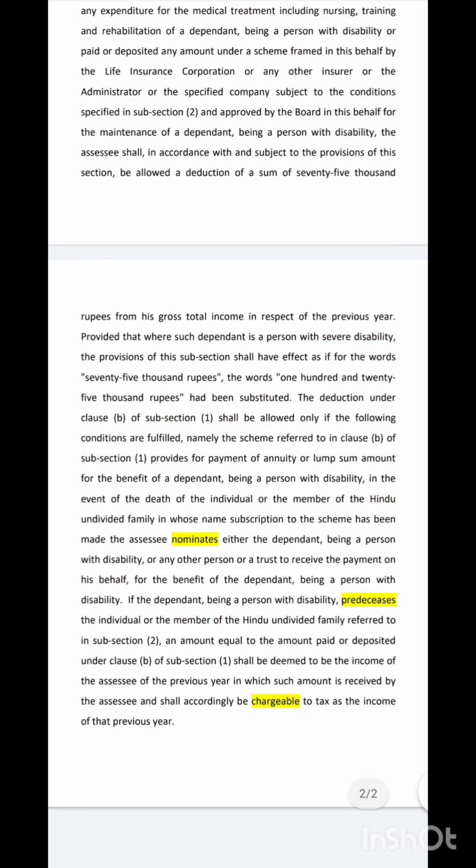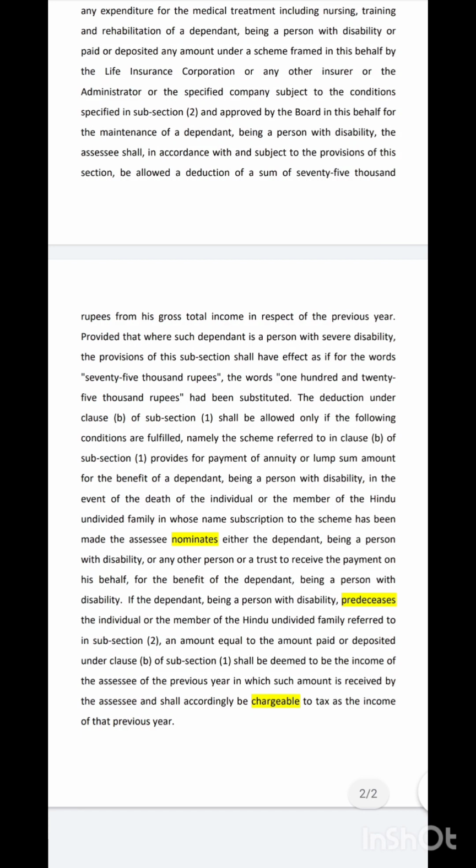The assessee nominates either the dependent being a person with disability or any other person or a trust to receive the payment on his behalf for the benefit of the dependent being a person with disability.